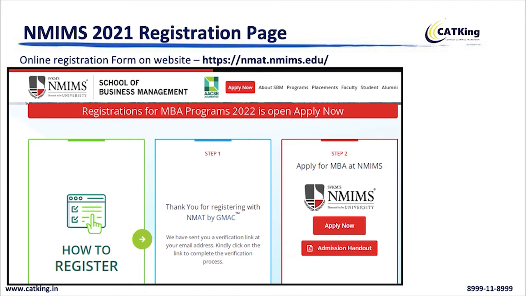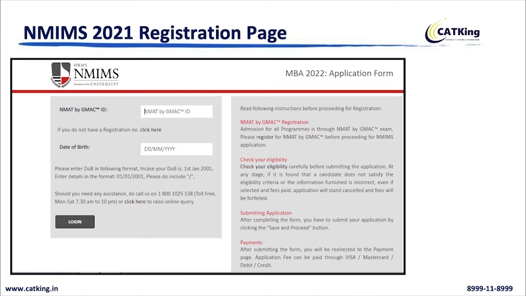Then you will go to step 2, which is by clicking on apply now, okay? There is the admission handout available, which talks about also your number of seats in all the programs, all the colleges. I'll show you guys that later ahead, so stay tuned so that you know which all campuses has how many number of seats. Accordingly, you can select your preference. And also it talks about the eligibility criteria for all the programs, so that you're able to understand the same.